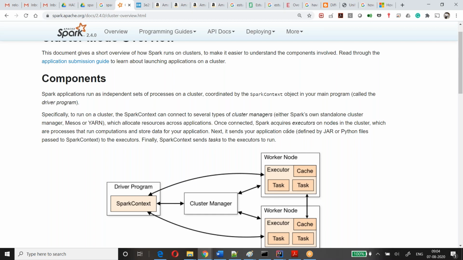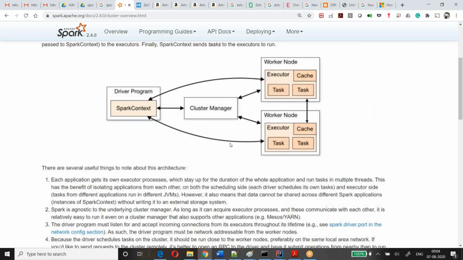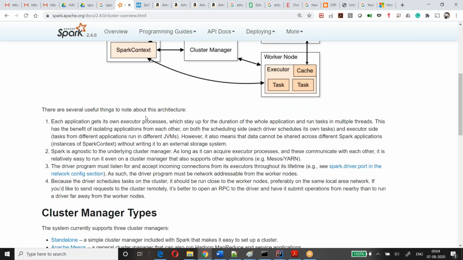Next, it sends the application code, jar or whatever it is, to the executors. Finally, the SparkContext sends tasks to the executors to run. Each application gets its own executor process.